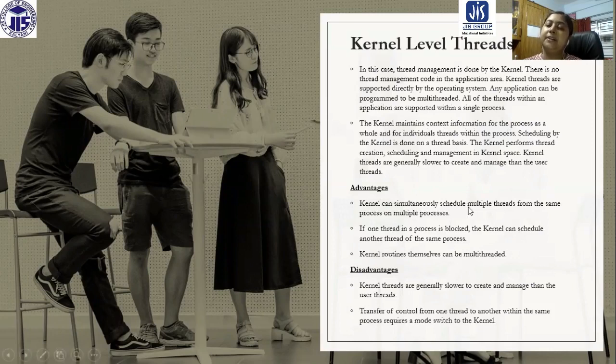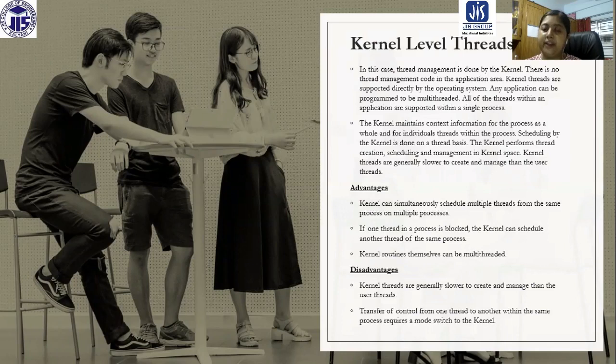The kernel can simultaneously schedule multiple threads. That means the multi-threaded environment is very much applicable for this kind of thread. So the kernel can simultaneously schedule multiple threads from the same process on multiple processors. So a multi-threaded environment can be activated here.